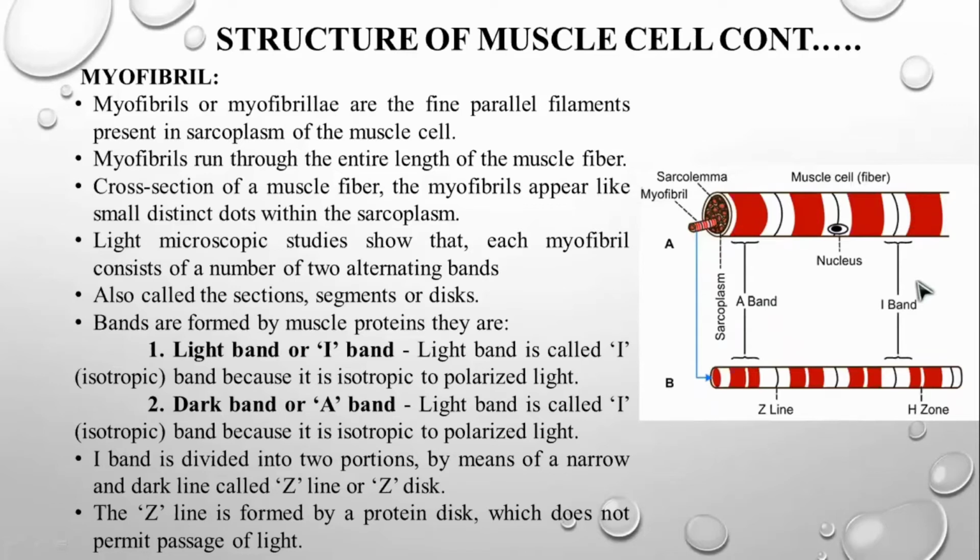This I band is going to be divided into two portions. You can see here, this is an I band, which is divided into two portions by means of a narrow dark line called the Z line, or we will also call it the Z disc. So the isotropic band is divided into two with the help of a dark line called the Z line. This Z line is formed by the protein disc, which does not permit the passage of light.